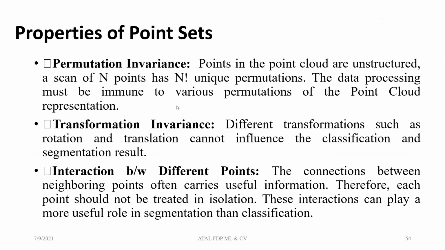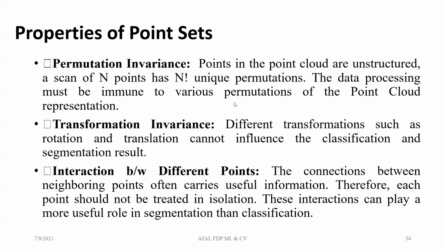Now coming to these point sets, here you are representing each image in terms of points. Let us say you convert the 3D image into n points; those n points are all individual. You can represent them as n permutations, n unique representations; n factorial views are there to represent those points.